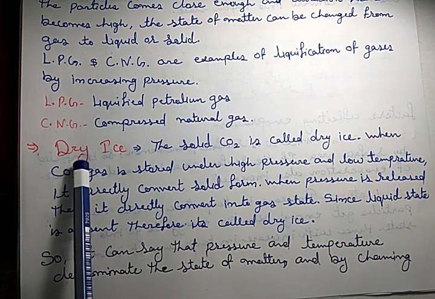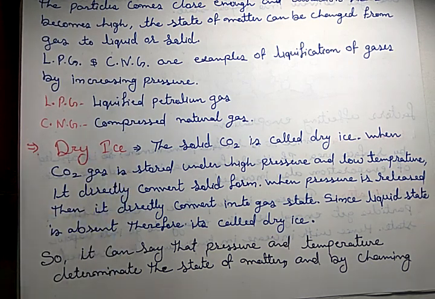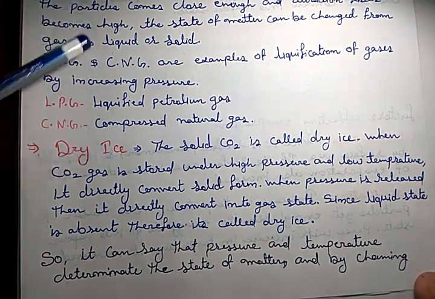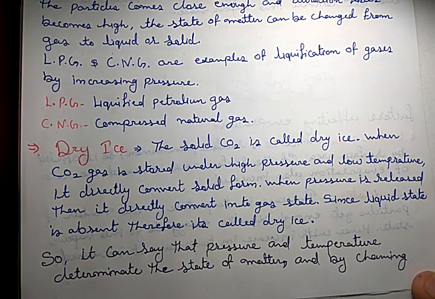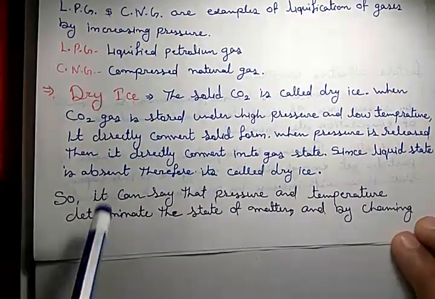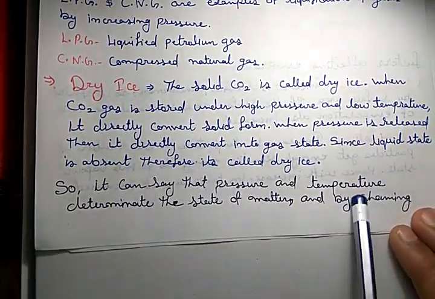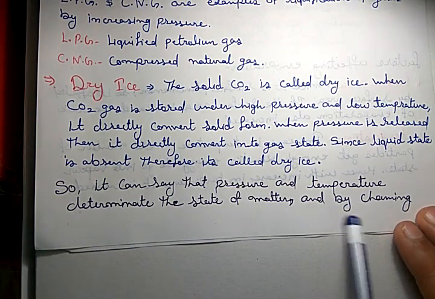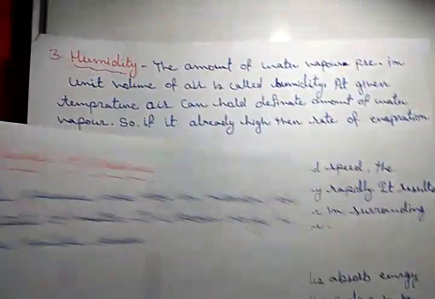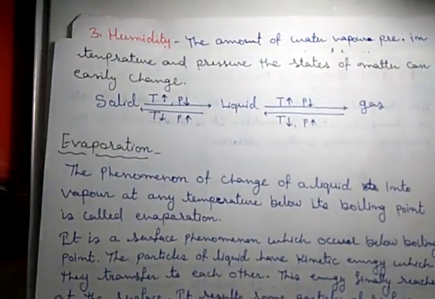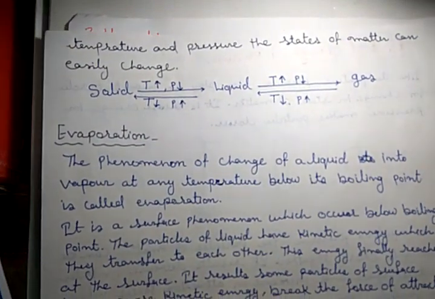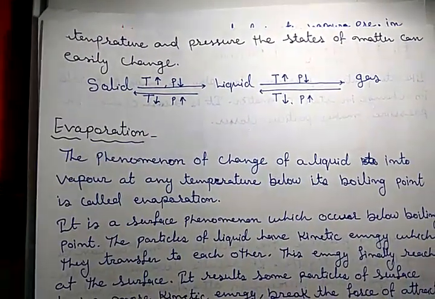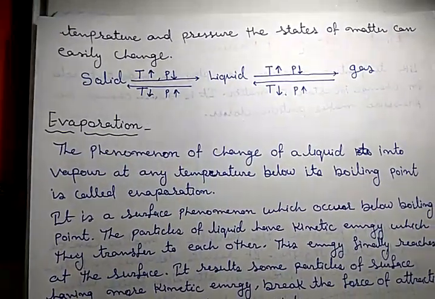That's why it is also called dry ice. Okay, clear? So after the two classes, the previous one and today's, we can say that pressure and temperature determine the state of matter, and by changing the temperature and pressure, the state of matter can easily change.